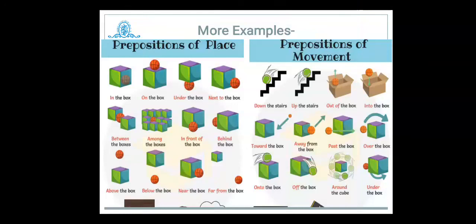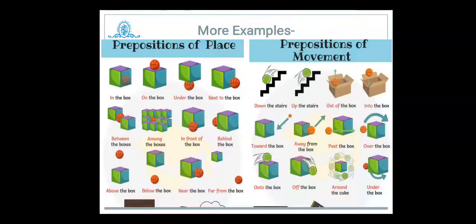In front of: something is kept in front of. So here we can say that the ball is in front of the box. If something is behind, the ball is behind the box. Above shows a difference: the object is not touching the other object, having some gap or space, then above is used. Below is also the same thing.